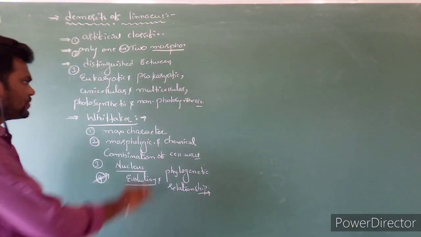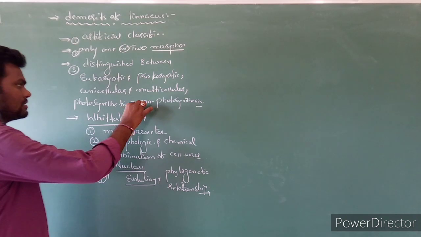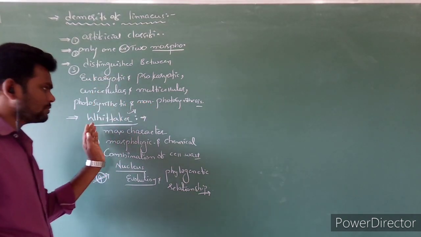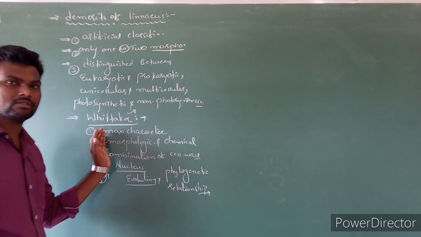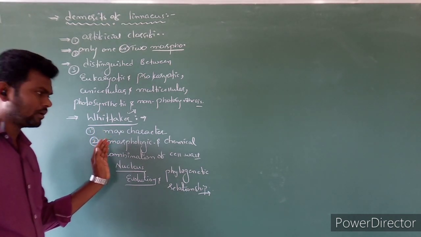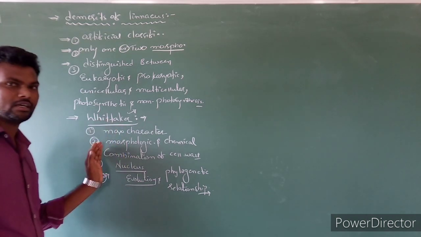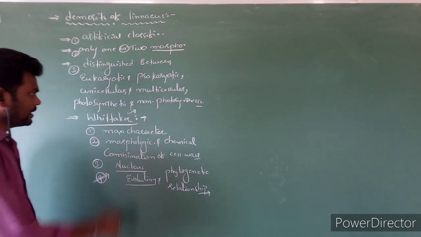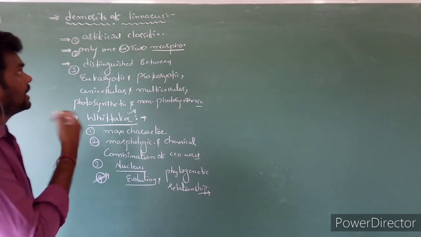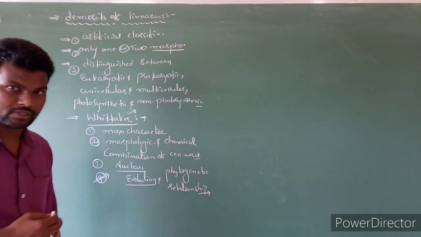Clear? So that's why Whittaker classification is the most acceptable classification. Maximum main characters are considered. So that's why almost all living organisms are covered in this classification. Clear? So these are the merits of Whittaker classification, and the demerits of earlier classification.